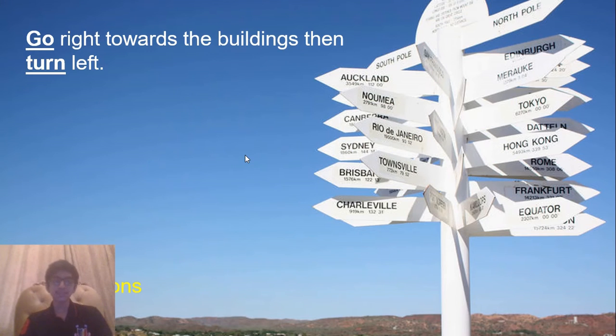The next is: go right towards the buildings, then turn left. Now just a reminder that these bold and underlined words are the verbs in the present simple tense. And this sentence shows instructions, because someone is instructing someone else to go right and then turn left. So here also we will use the present simple tense.